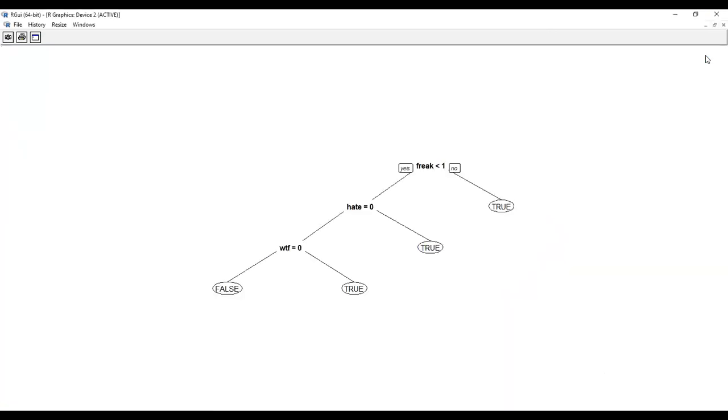Okay, listen here. So this is yes, this side no. If you look at this, the freak word: if it is less than one time, if yes, you can go to the next. If it is more than one, so if you look at this, freak word less than one, this is the content here. Yes means we can check the other word, that is 8. If it is more than one time, that means no. Then it will be true.